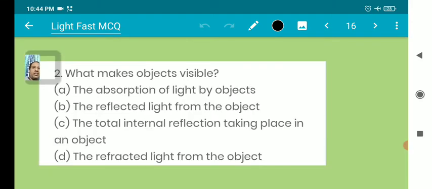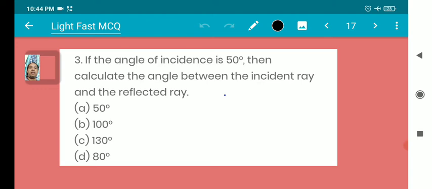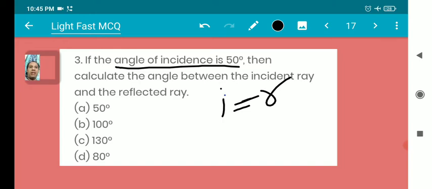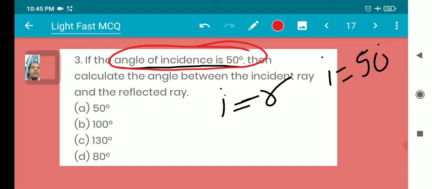What makes an object visible? The reflected light from the object. Our next question: if the angle of incidence is 50 degrees, calculate the angle between the incident ray and the reflected ray. The angle of incidence is given as 50 degrees. We already know that I is equal to R, the angle of incidence equals the angle of reflection. So R should also be equal to 50.